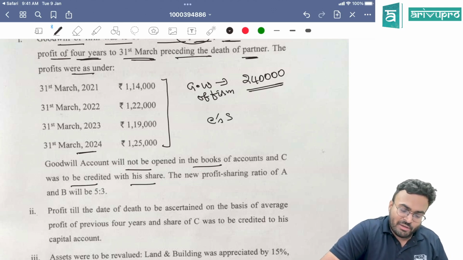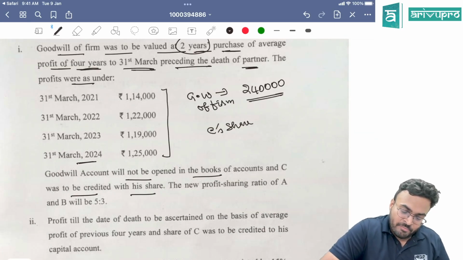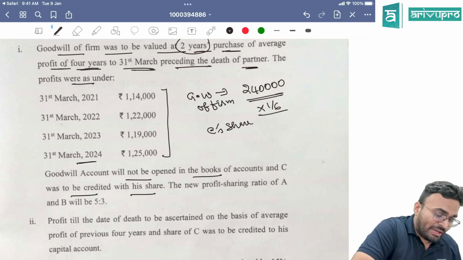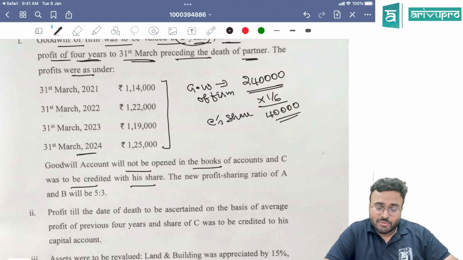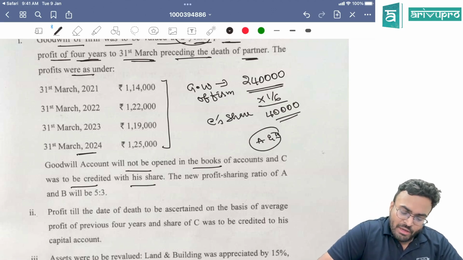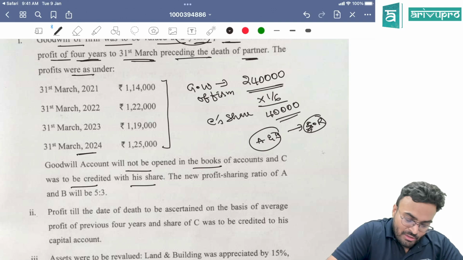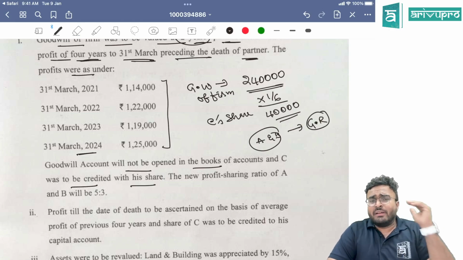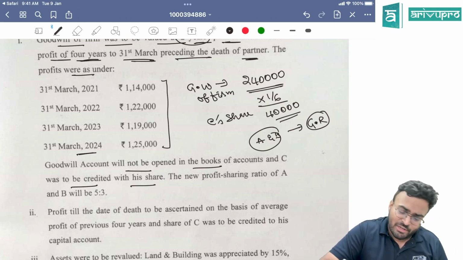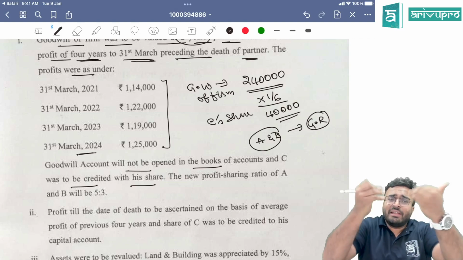What is C's share here? C's share is 1 by 6 into 2,40,000. Basically, C's share of goodwill will be 40,000. And this will be given by A and B. In what ratio? You have to calculate sacrificing ratio or gain ratio. Old ratio is 3:2:1. New ratio is 5:3. You will get the gain ratio and you have to give it. See, if in case one of the old partners is also sacrificing, then even he has to be paid.